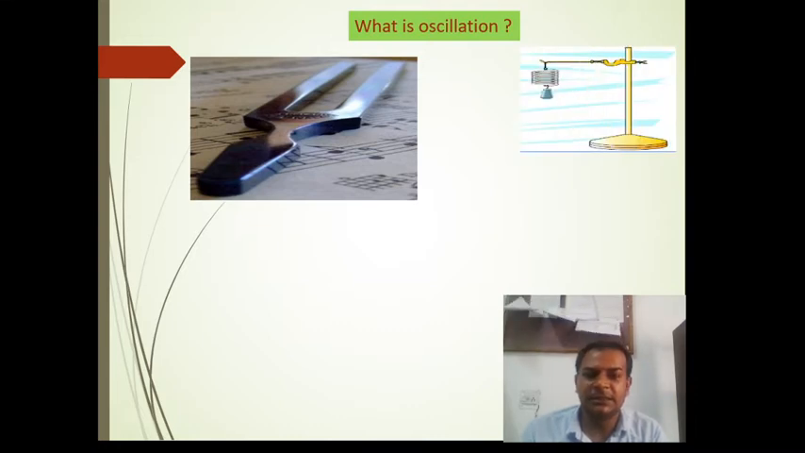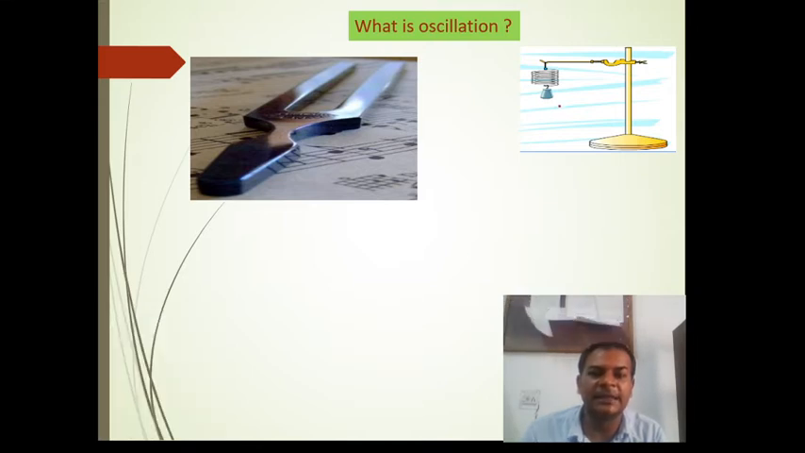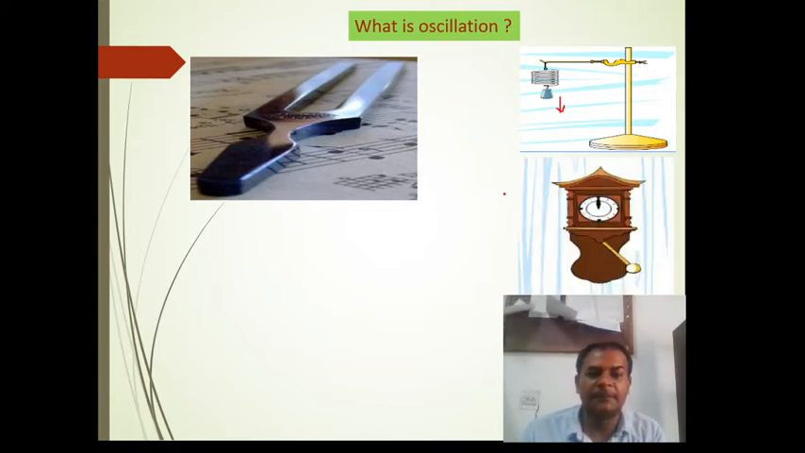Another example is this one. If you see there, we have a mass spring system. If we stretch this spring down and release it, then it starts vibrating. So this is the type of system we call the mass spring system.